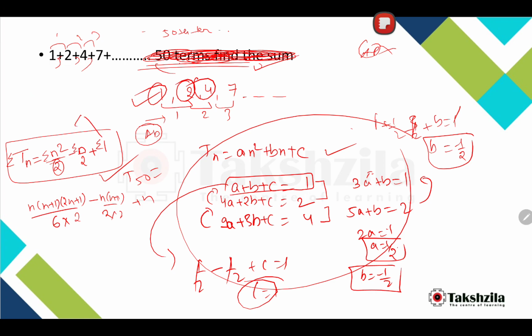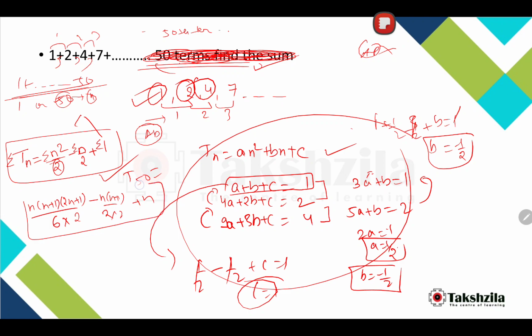How is it n? It should be 1, because summation 1 should be 1. No, see, if we add 1 fifty times, will the sum be 1 or will it be 50? It will be 50. 50 is basically n, so this is how summation 1 came as n.